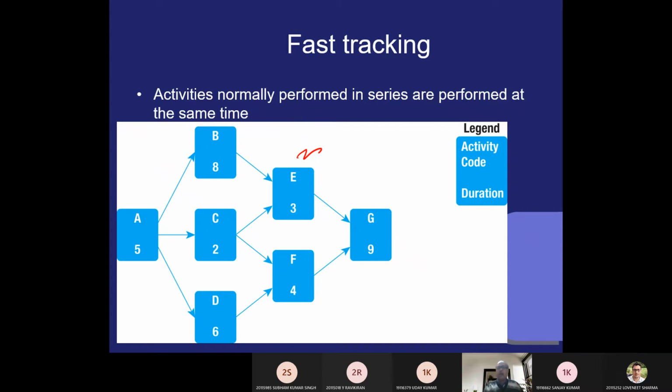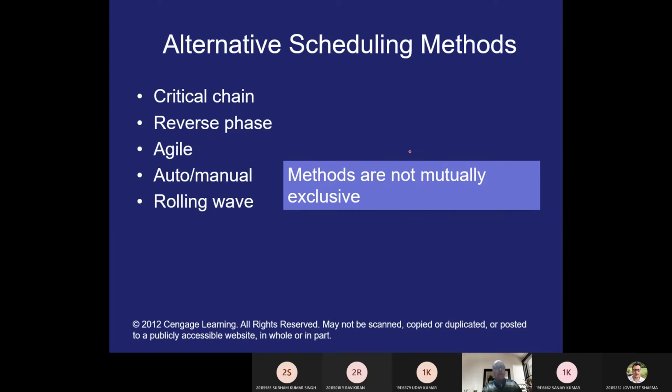And on the critical path, anything which can be done together, that type of activity you have to identify and do the parallel processing, and by that you can reduce the time. This is called fast tracking, and fast tracking means parallel processing. And you can process in parallel the activity which can be performed without completion of the preceding activity. That is the way we can do fast tracking. This is all about the journey.